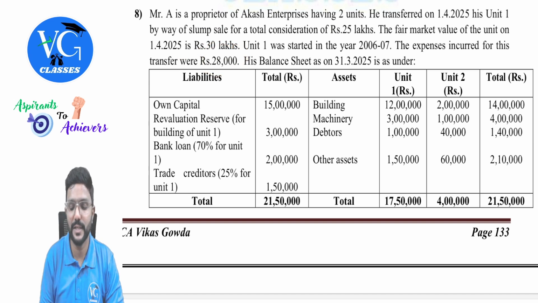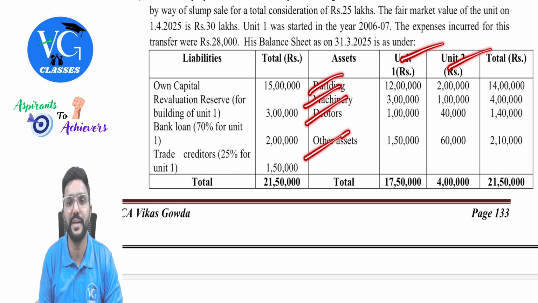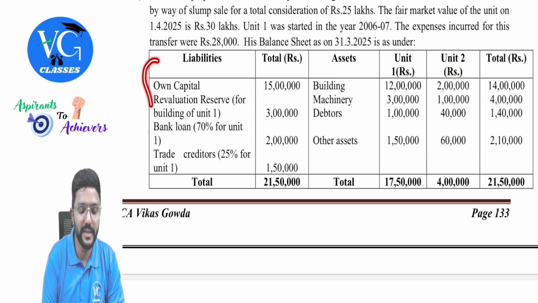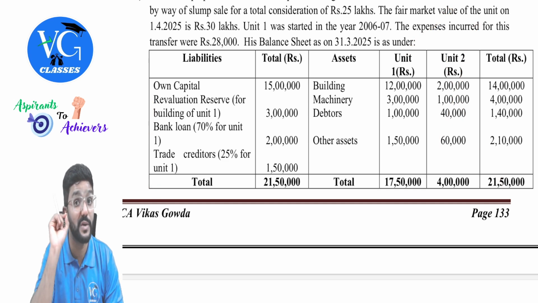Okay. Balance sheet as on 31st March 2025, that is immediately before transfer. They have given the value of building, machinery, debtors, other assets for both unit 1 and unit 2. But what is required for me is only unit 1. Unit 2 is not relevant. Whereas liabilities they have given for the entire undertaking, including unit 1 as well as unit 2. But what is transferred is only unit 1, guys.